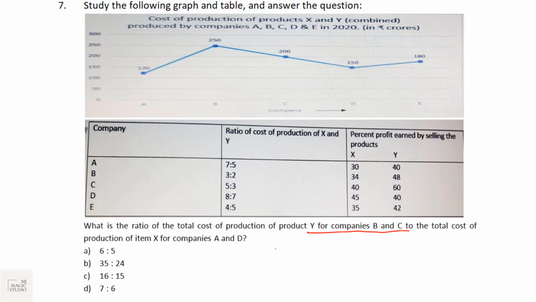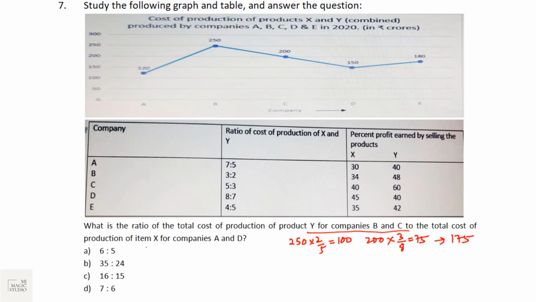B total is 250, and B's product Y proportion is 3:2, that means 2 by 5. So that accounts to 100. And for C, total is 200 and the ratio for C as far as Y is concerned is 5:3, that is 3 by 8. So that comes to 75. This total is 100 plus 75, 175.